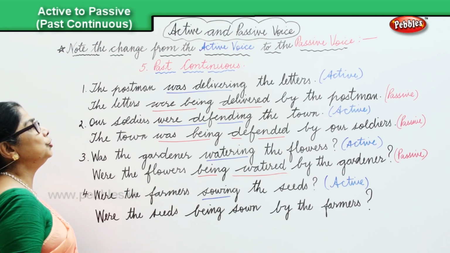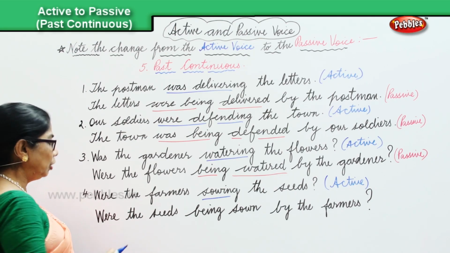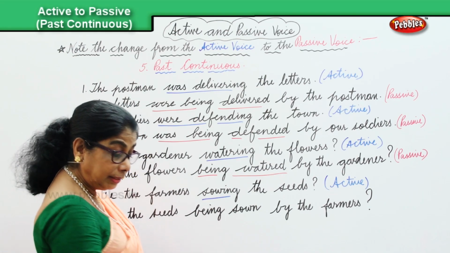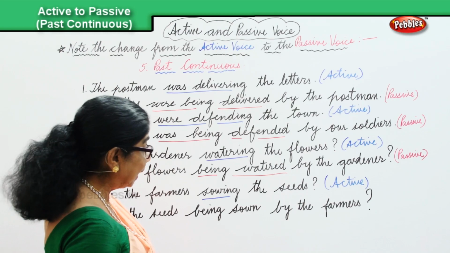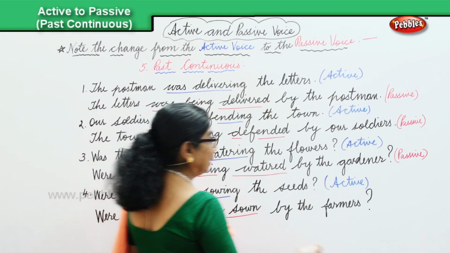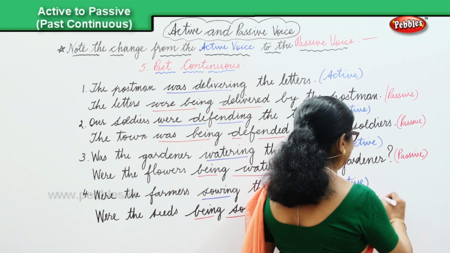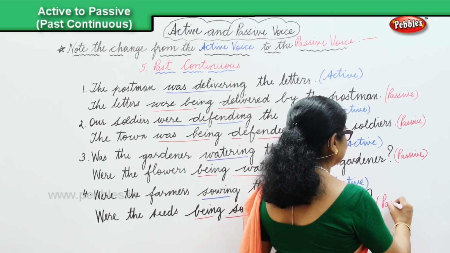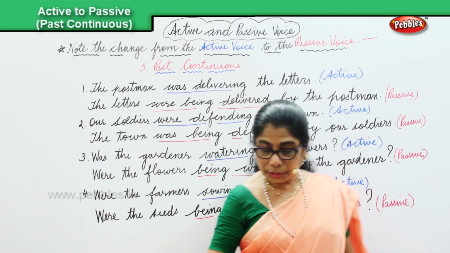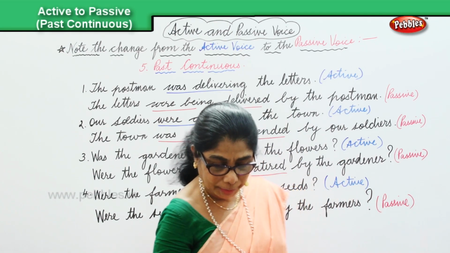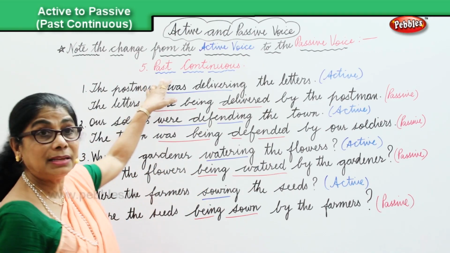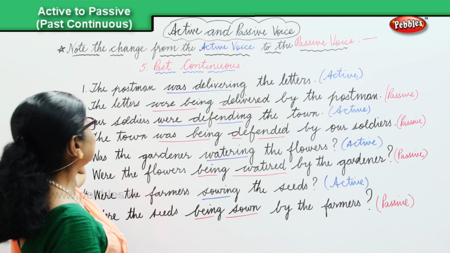And in the past continuous, change over from the active into the passive, we have were the seeds being sown by the farmers, that becomes the passive. We have learned to change over from the active into the passive in the past continuous.